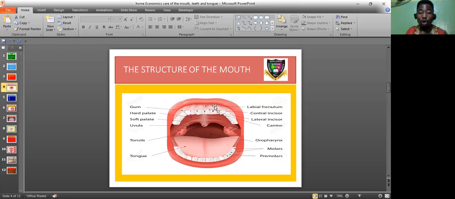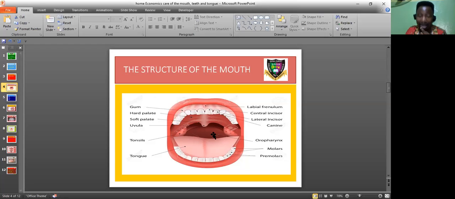If you open your lip wide, there is this fleshy attachment that attaches your gum to your upper lip. If you open your lip very well, you see that. This is your central incisor, which is the front teeth. This is the lateral incisor, also front teeth. After the incisors are your canines, to the left and to the right. And this is your oropharynx.